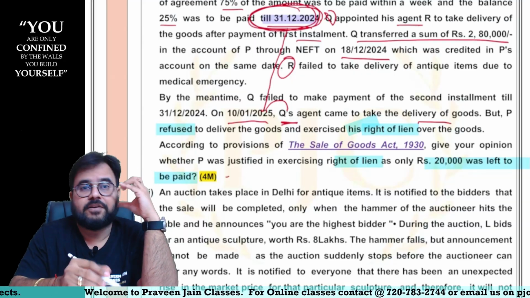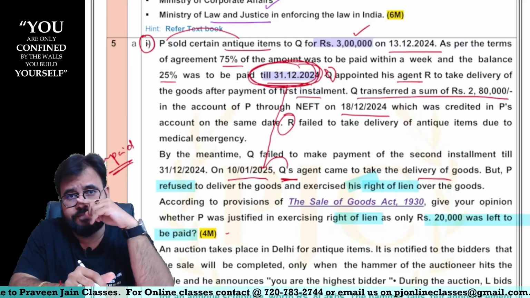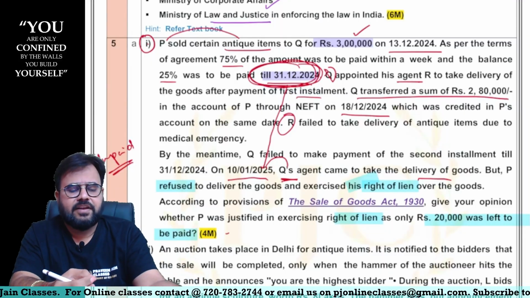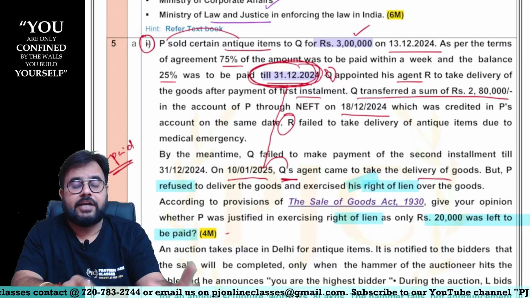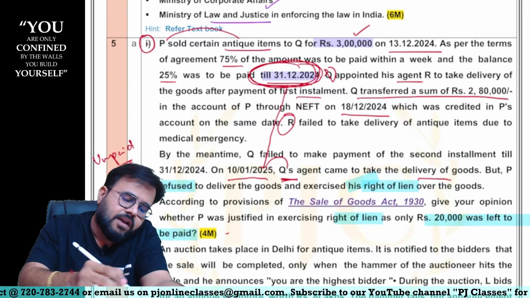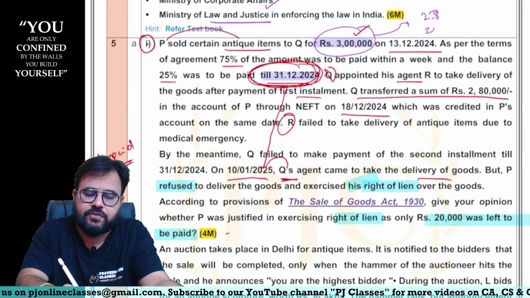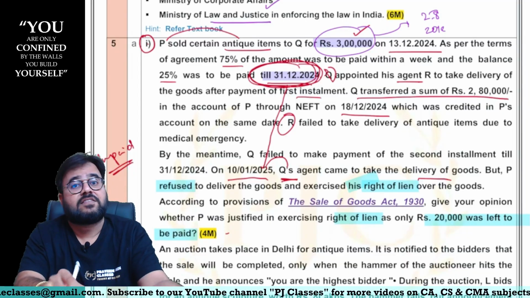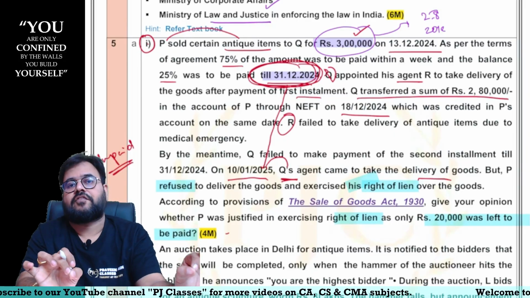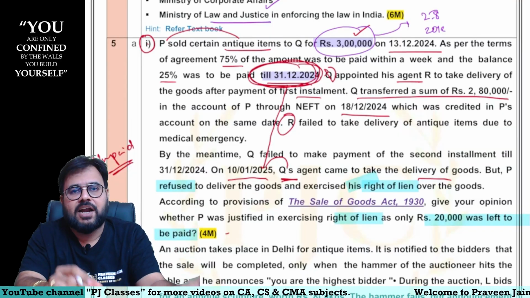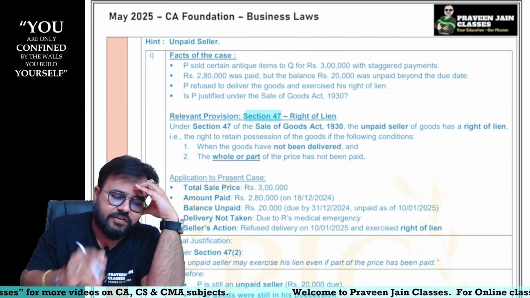Now, what should be the answer? Can I say the concept of unpaid seller will come into the picture? What does unpaid seller mean? Is he receiving the money or yet to receive it? Yet to receive the money. He is supposed to receive 3 lakhs, of which 2.8 lakhs he has received, and only 20,000 is pending. Is he still an unpaid seller? The answer is yes, because you will be unpaid till the final total amount is paid. Even if part of the amount is paid, you will still be regarded as an unpaid seller, as per Section 47.